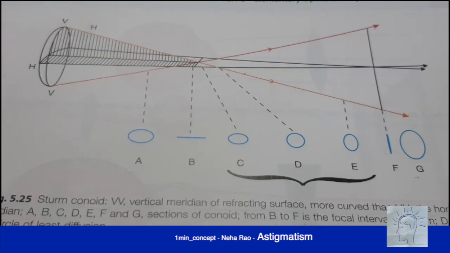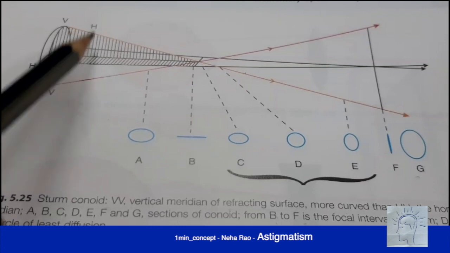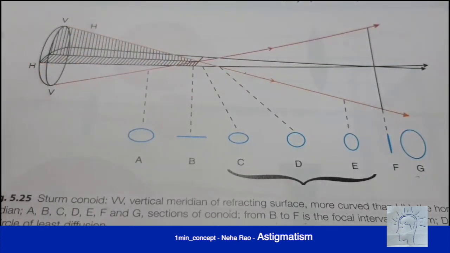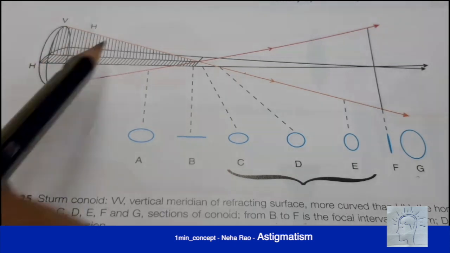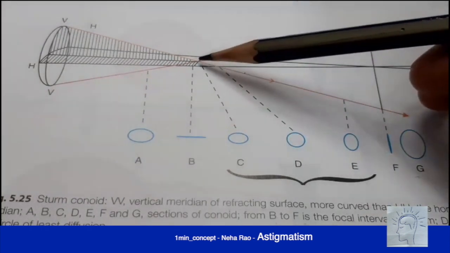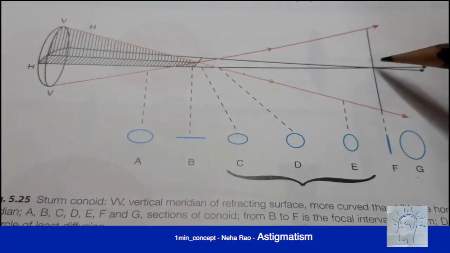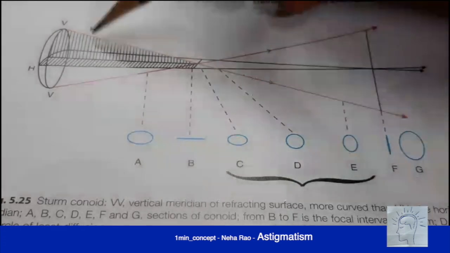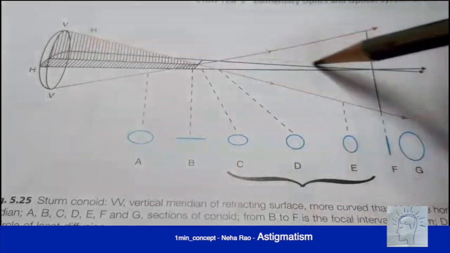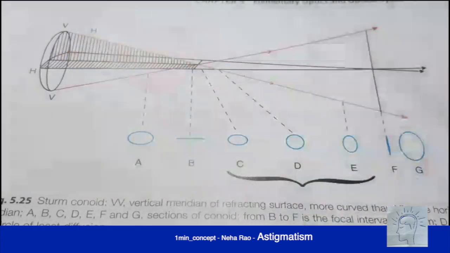Now, as I mentioned, there are two foci, one for the vertical rays, one for the horizontal rays. As you can see here, the vertical rays are diagrammatically represented in a 2D form. Actually, it's a 3D image, and the horizontal rays are going into the plane of the paper. As you can see here, the vertical rays converge at this point and the horizontal rays converge at this point. Just follow these triangles, this and this whole triangle converges here.